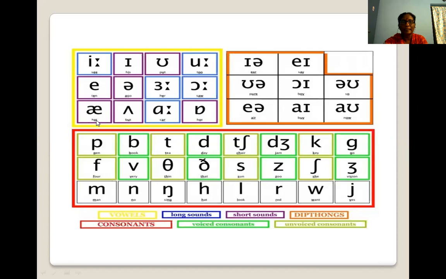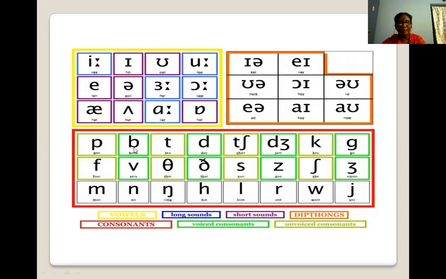See had. H-A-T, had. In H there is A and E. A, E combined together. It is a long sound. Short sound. This is a short sound. A, E combined together, we make it short. Hat. So we make it short. This is again a short sound. This is a long sound. See the difference in all these things. These are totally diphthongs. I already told you what is meant by diphthongs.